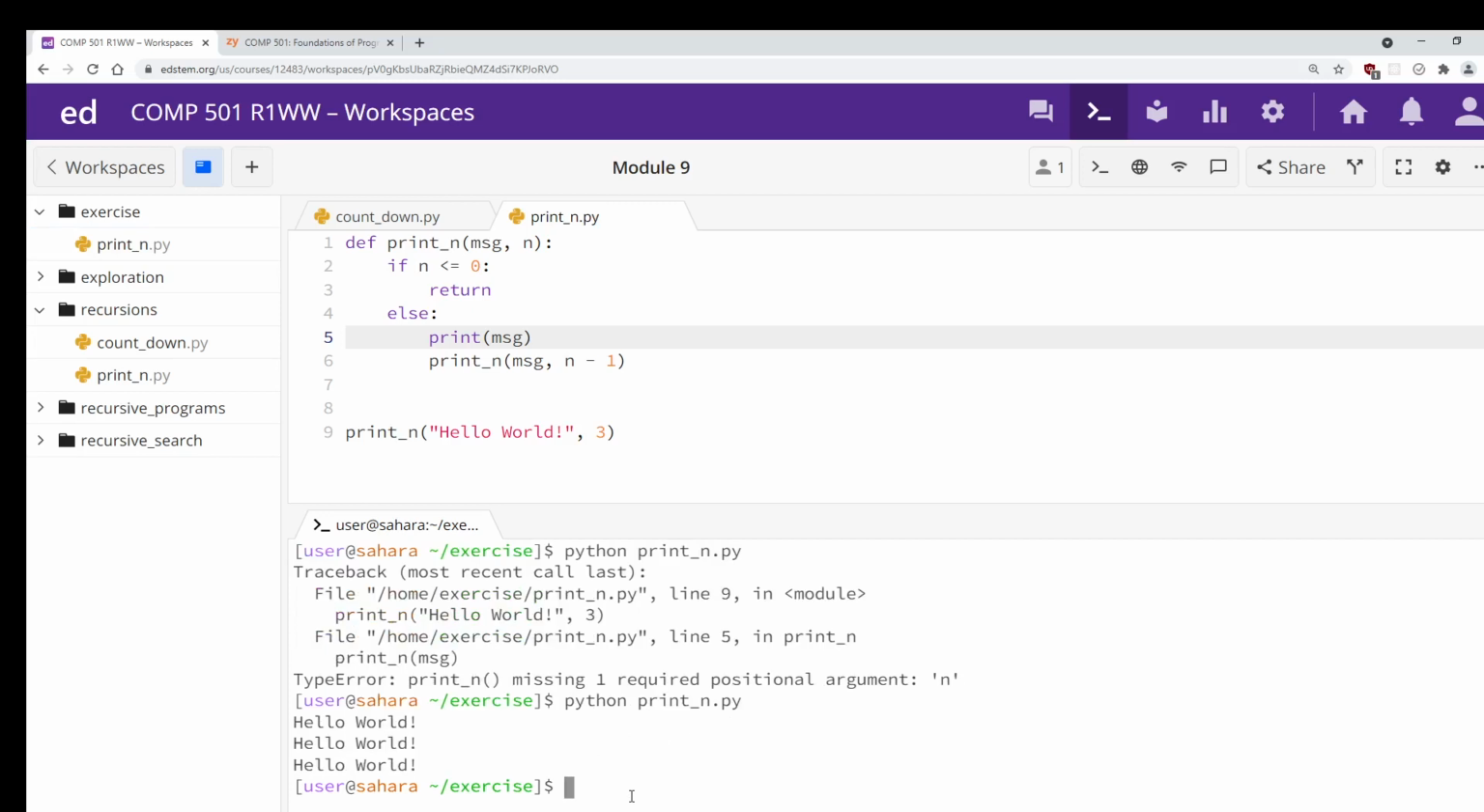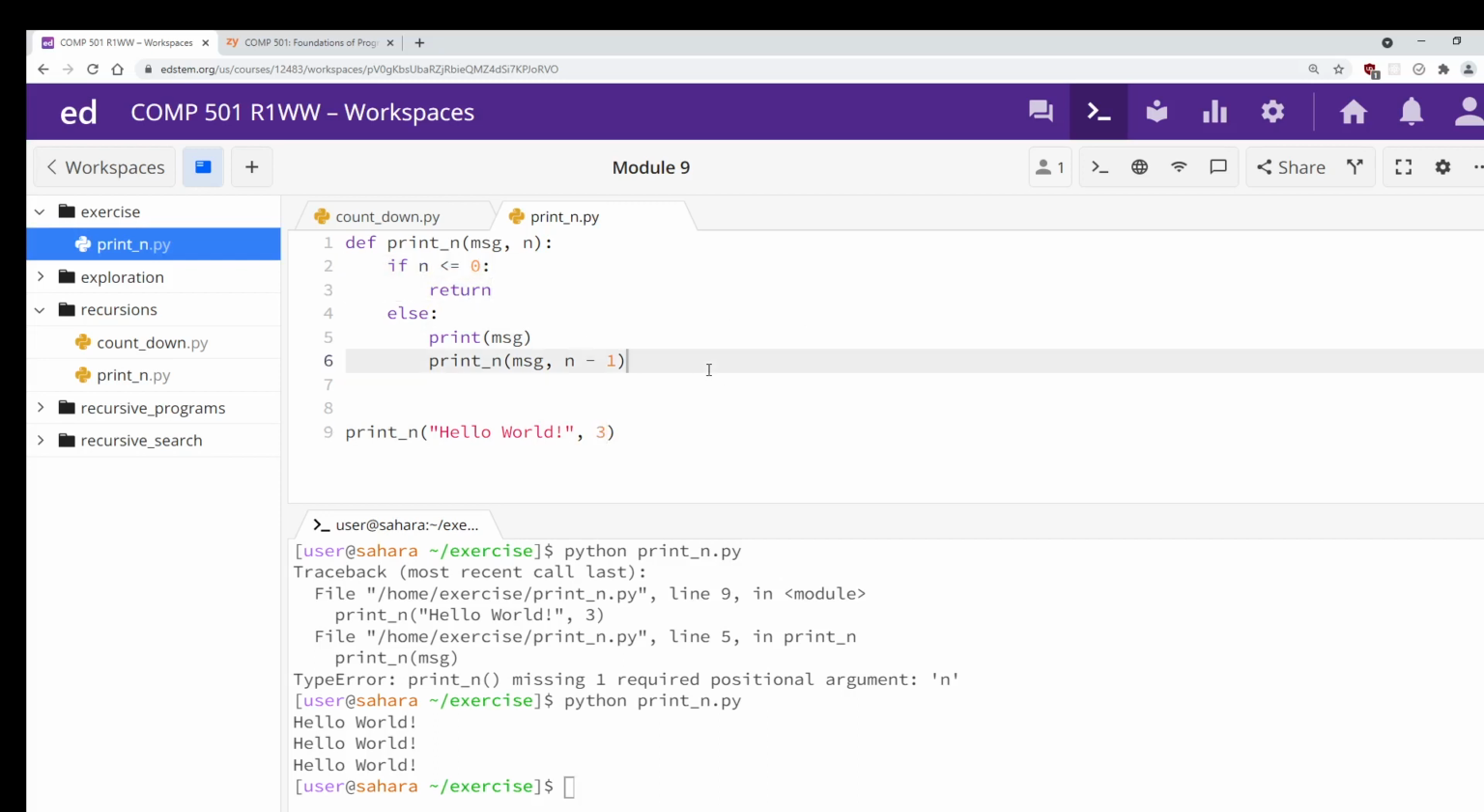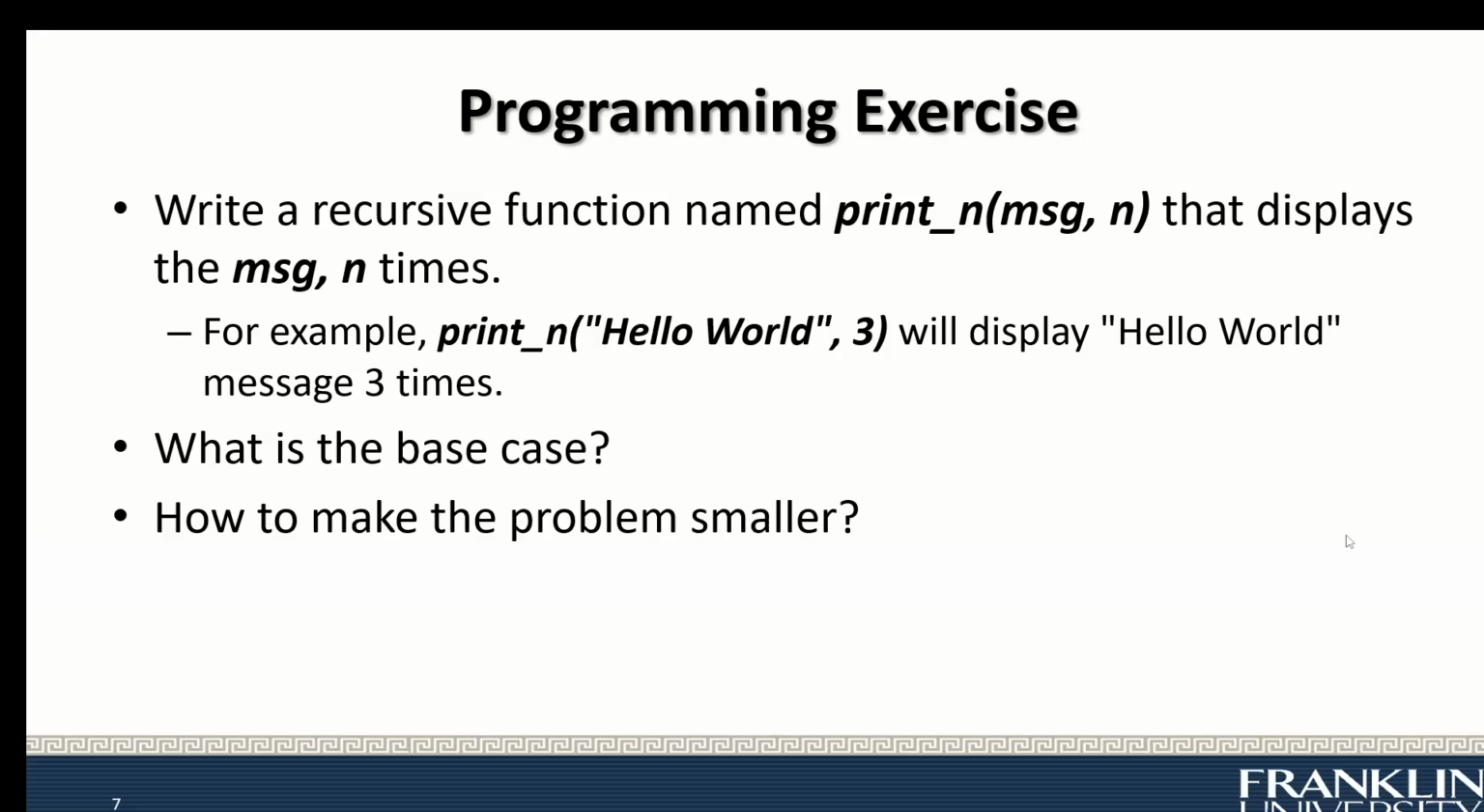And this is hello world 3 times. Hello world n times, I should say. The base case, making the problem smaller, and recursively calling print n with the smaller problem. This number gets smaller and it will hit the base case, and when it does, it stops the recursion. Thank you.